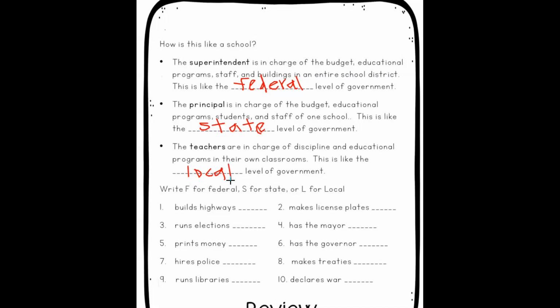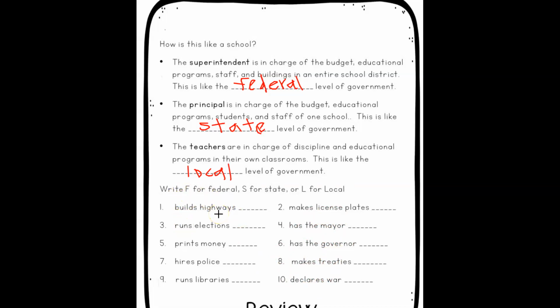Now for your assignment today, you'll be looking at some of the things that we see every day and labeling them into the correct level of government. We'll do a couple together, and then the rest you'll do on your own. Feel free to go back and watch this video if you forget different levels that some of these are at.